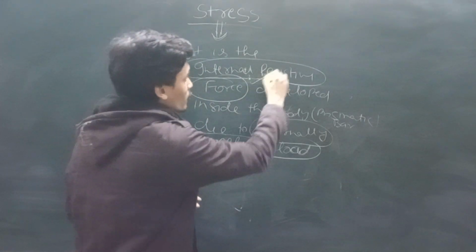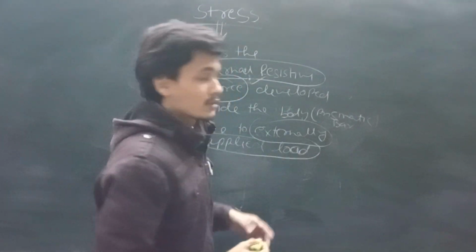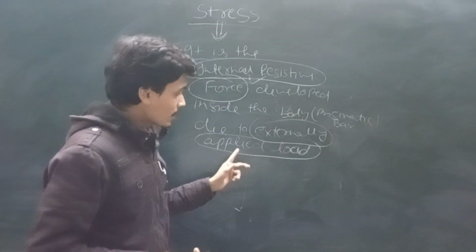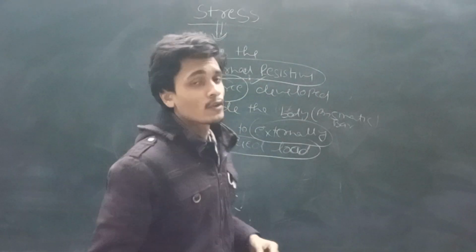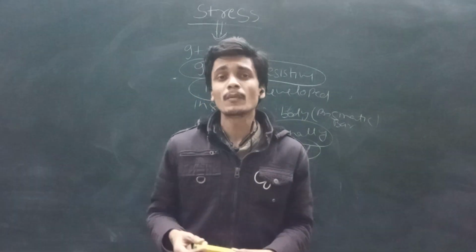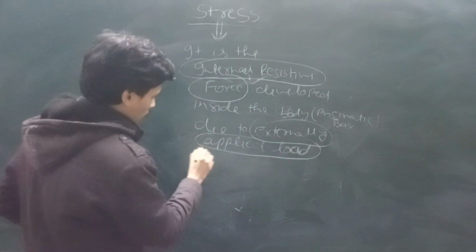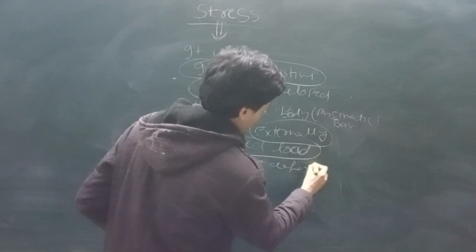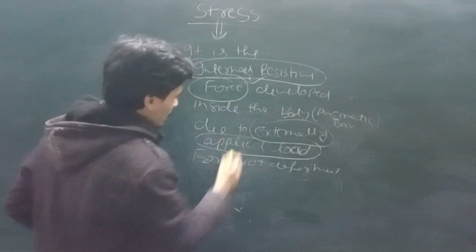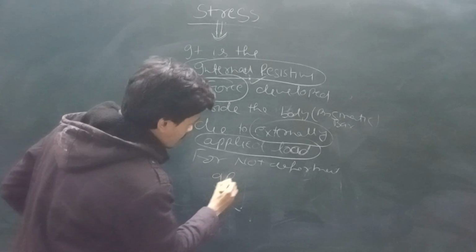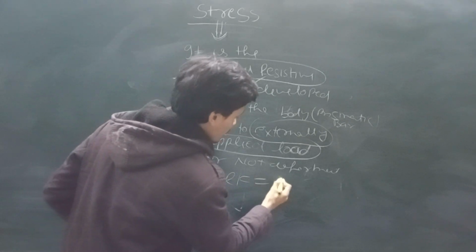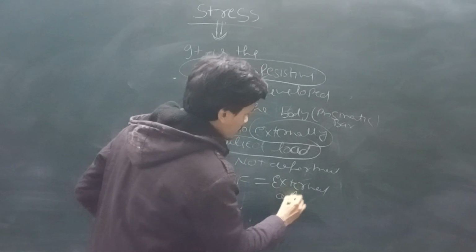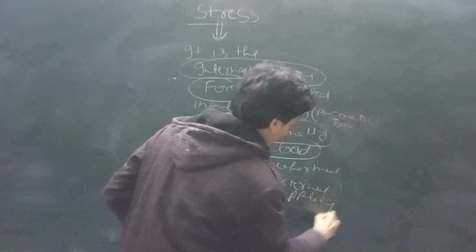If the internal resistive force is greater than the applied force, the body is going to be deformed. And if the external applied load is more than the internal resistive force, then also the body is going to be deformed. So for no deformation of the body, the internal resistive force must equal the external applied load.